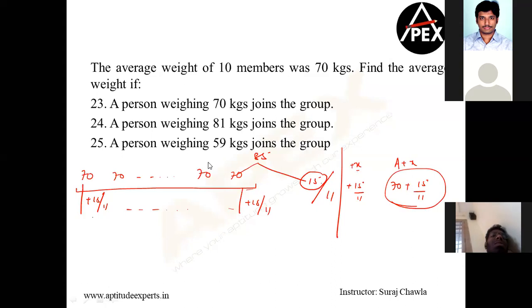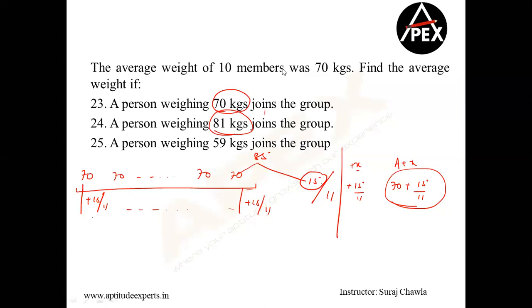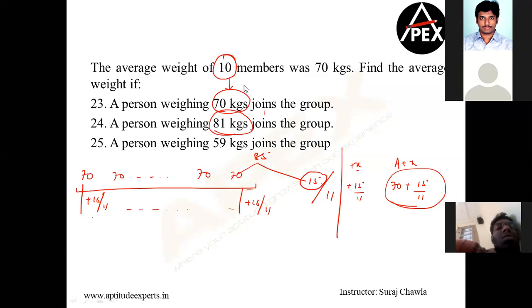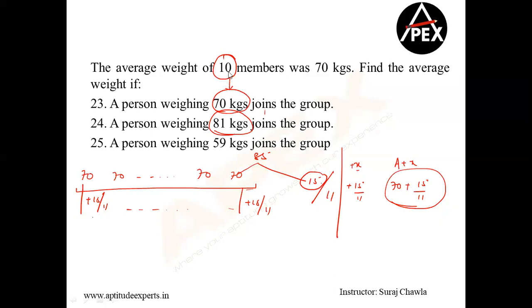Yes, Sri Lekha, because after I enter, the new group will be 11 people. This guy is also entering. There are 11 people now. Existing, there were 10 members. This guy entered. This is the biggest confusion that people always have. Clear? There were 10 people. The question is asking you to calculate the average of 11 people, right? So whatever is left out, you will divide equally amongst all the 11 people. Clear, Sri Lekha?